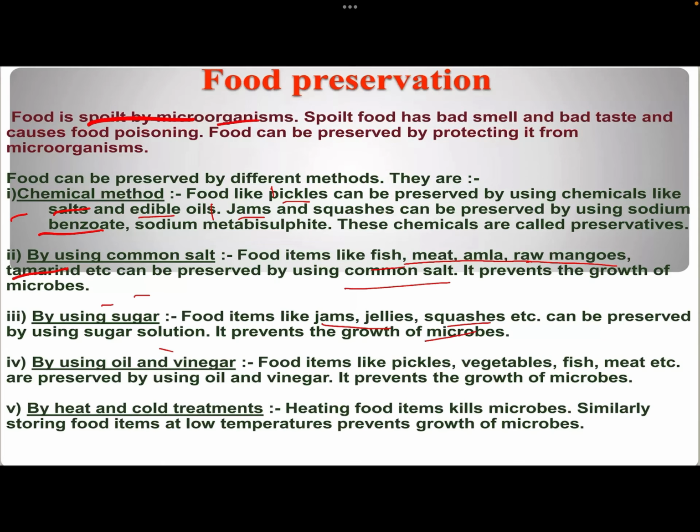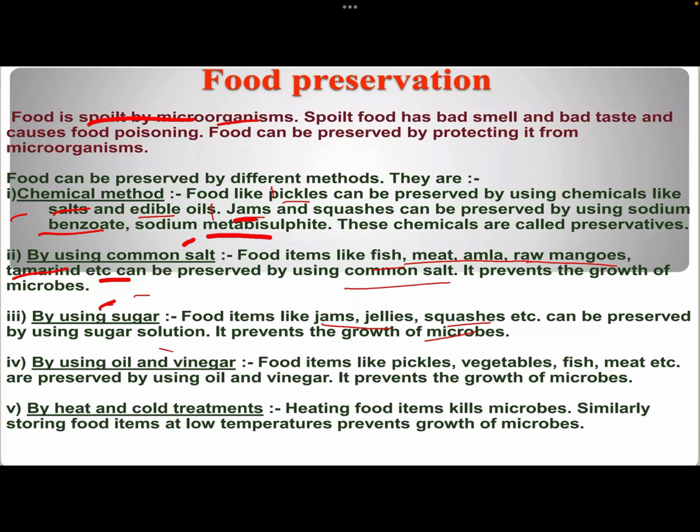Now, there's one query that is asked: sugar and salt are two methods by which we can preserve jams and pickles, then why do we need chemicals? In the markets, chemicals are used, whereas when we make pickles, you might have seen your grandmas making pickles at home, or when we make jams and jellies at home, we do not use these chemicals, which are also harmful to us. That's why we use common methods like salt and sugar.